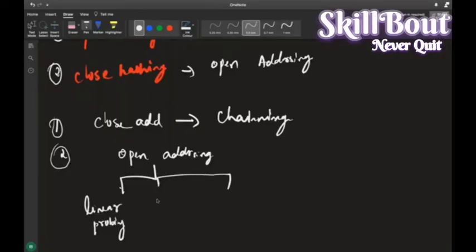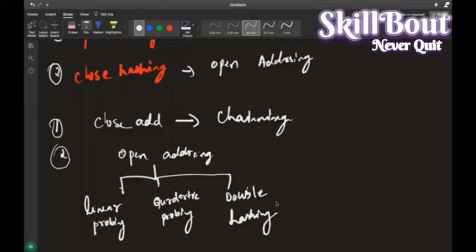The second one is quadratic probing. And the third one is double hashing. So closed addressing has chaining, and open addressing has linear, quadratic and double.